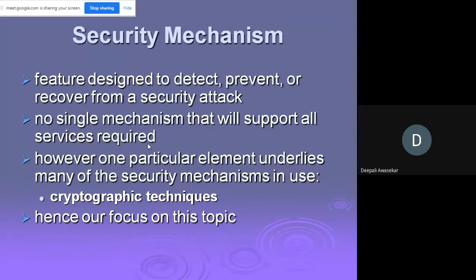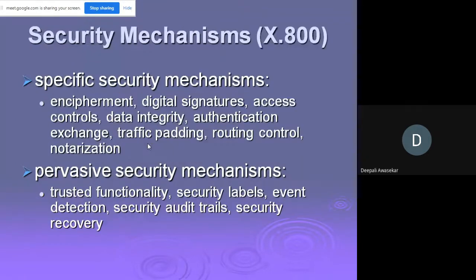Okay, so when we talk about security mechanisms, there are two types: specific security mechanism and pervasive security mechanism. And where are these security mechanisms defined? They are defined in the standard X.800. Now, if I want my data to be protected, what does protected mean? I need to ensure the lock and key. Lock and key on the internet means, in simple language, having a password.